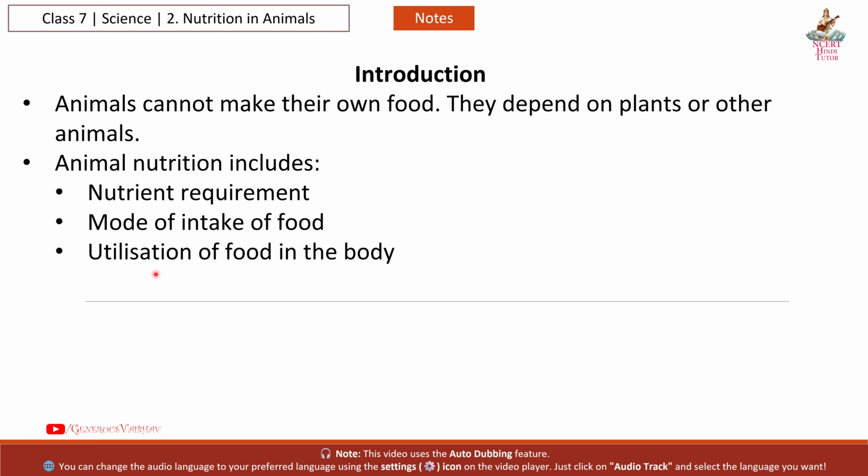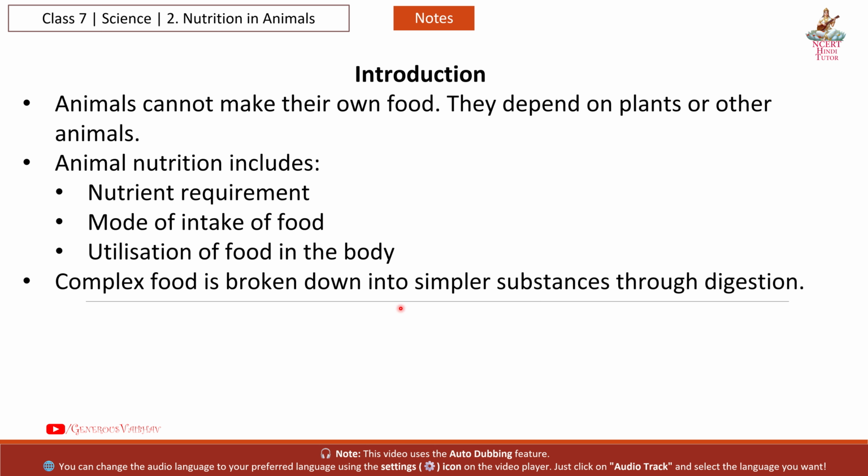Chapter 2, Nutrition in Animals. Short notes, summary and keywords definition from class 7 subject science. Introduction. Animals cannot make their own food. They depend on plants or other animals. Animal nutrition includes nutrient requirement, mode of intake of food, and utilization of food in the body.